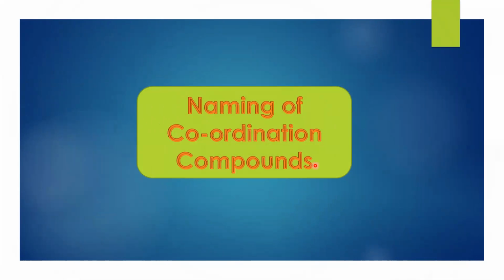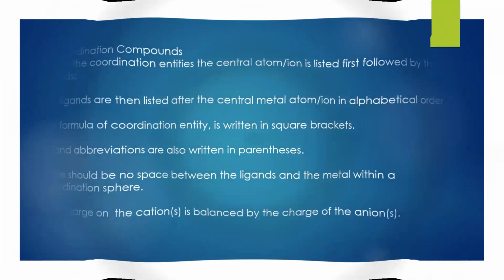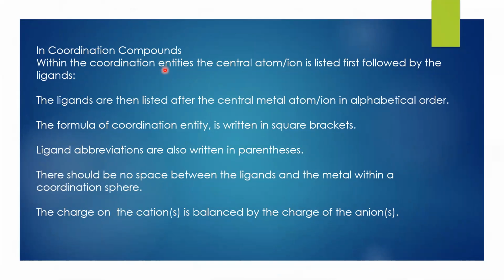Now let's check how to give IUPAC names or nomenclature to the coordination compounds. We need to take care of a few things within the coordination entities. The central atom or ion is listed first, followed by the ligands. The ligands are then listed after the central metal atom or ion in alphabetical order. The formula of the coordination entity is written in square brackets.